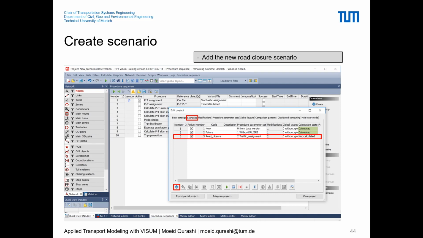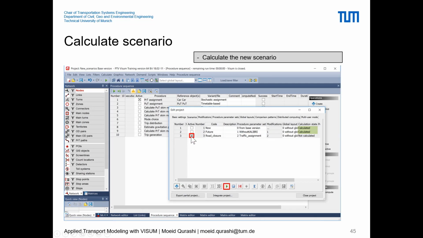So for this road closure, to do that we can click on this new create button, and we can write the code as road closure. We can set the modifications group as second, which was for the road closure, and set the procedure parameter step as only the traffic assignment step, where we'll do only traffic assignment. Once we are able to do that, we can simply set this scenario as active, and click on this execute button to calculate the scenario.